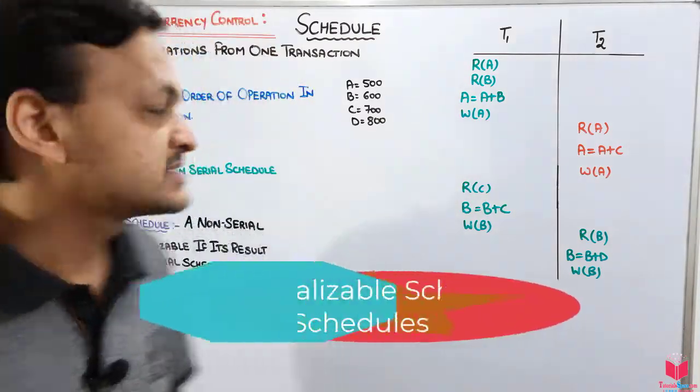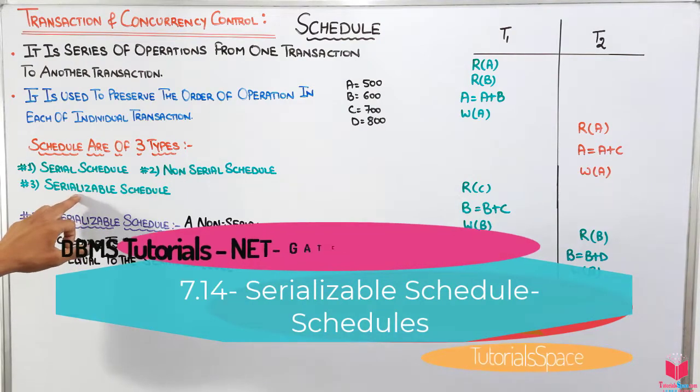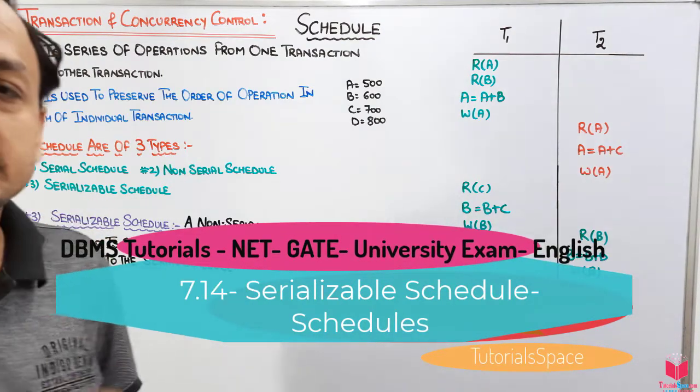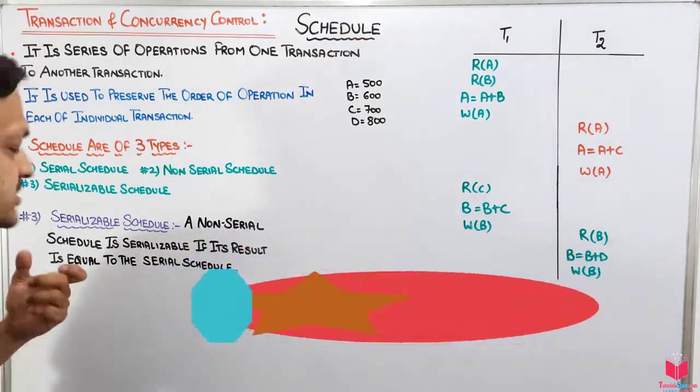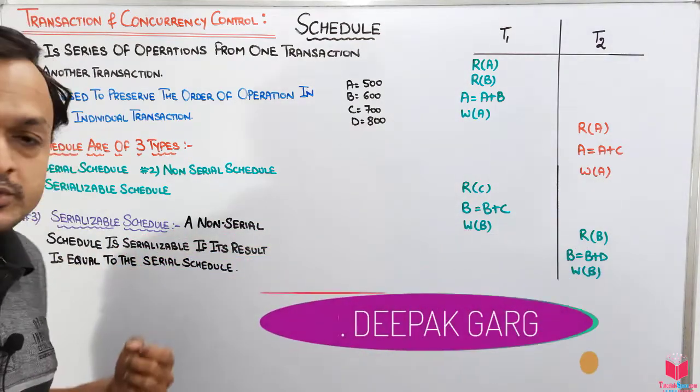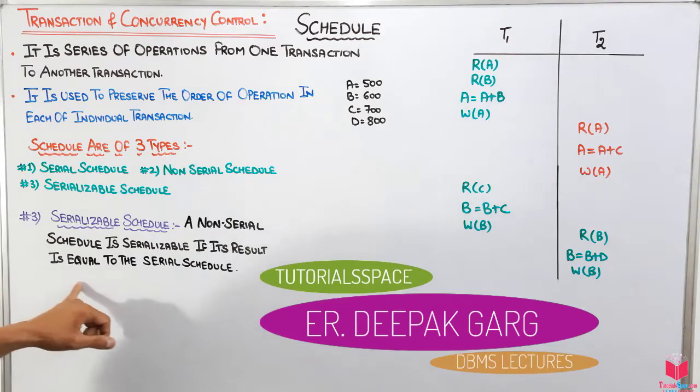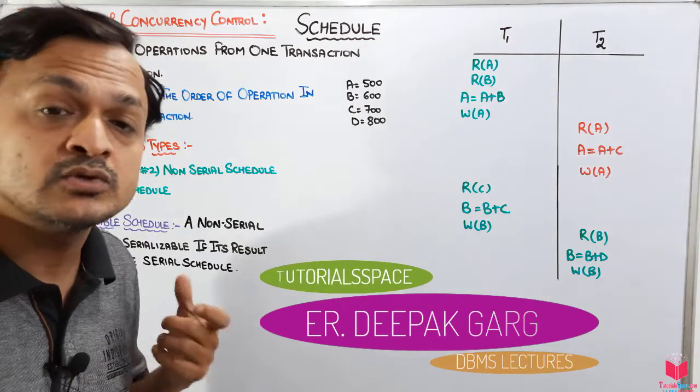Hello guys, today we will discuss the third type of schedule, which is the serializable schedule. So let's discuss what exactly a serializable schedule is. A non-serial schedule is a serializable schedule if its result is equal to the serial schedule. In the last video, we saw what a non-serial schedule is.